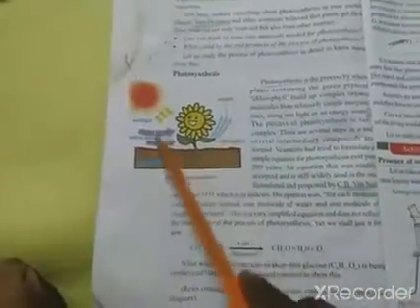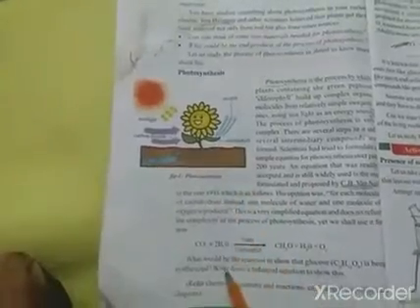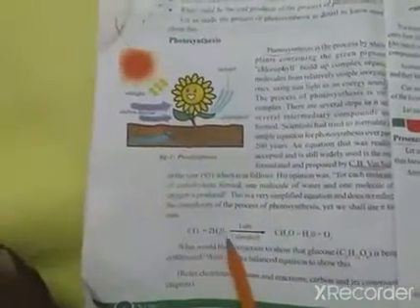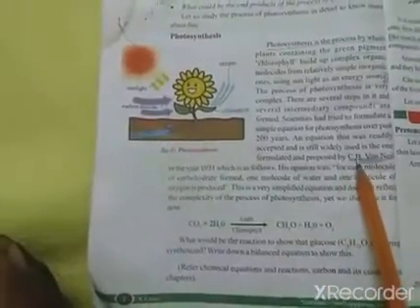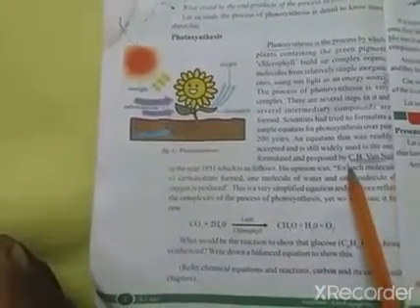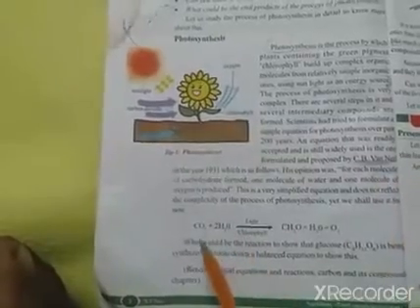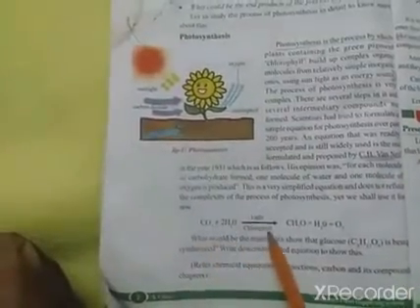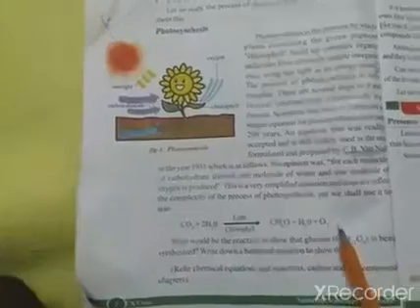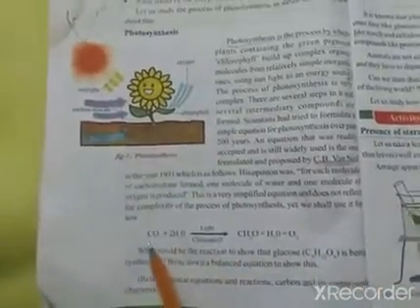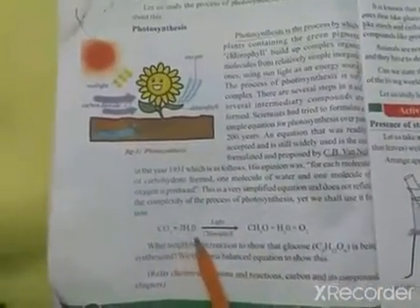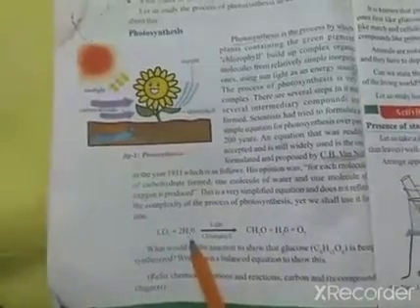This is the photosynthesis equation. What do you know about this? This is the simplified form of the photosynthetic equation. Who gave this? C.B. Van Niel. Observe: CO2, carbon dioxide, plus 2H2O, 2 molecules of water.